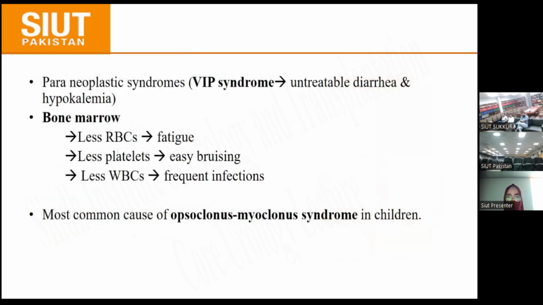It may cause VIP syndrome, which is characterized by intractable diarrhea and hypokalemia. VIP stands for vasoactive intestinal peptide.